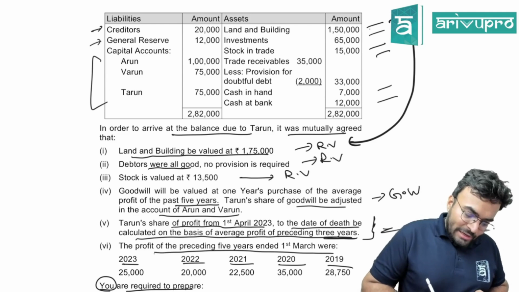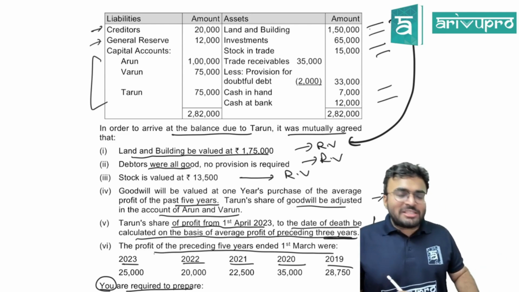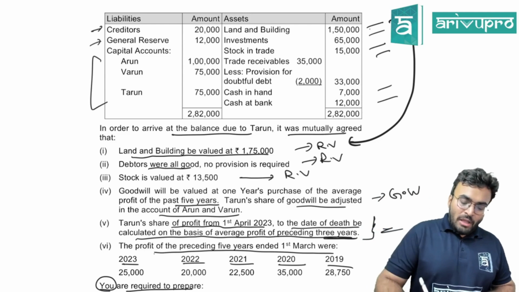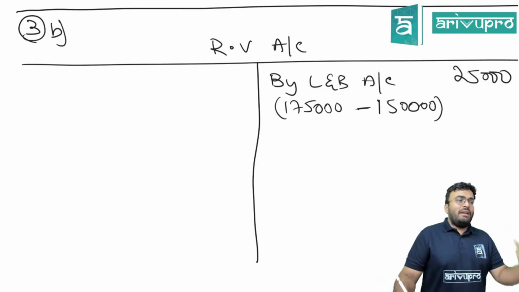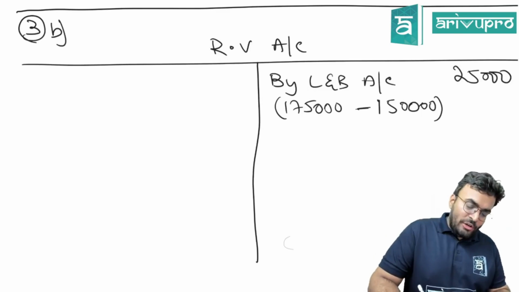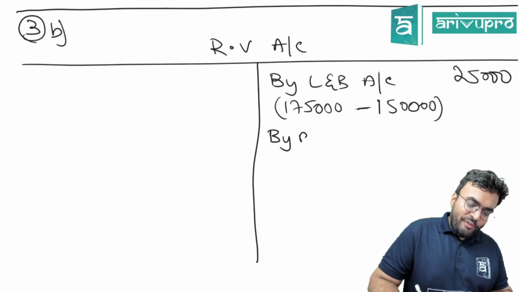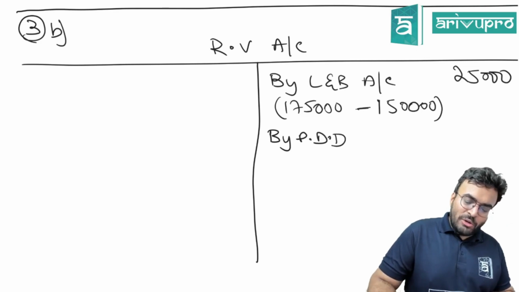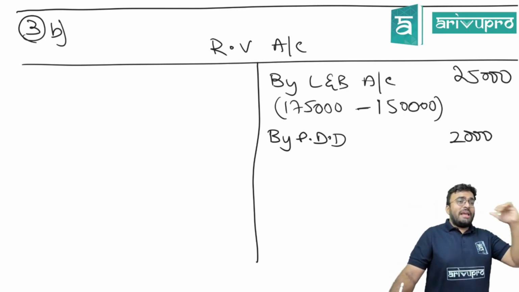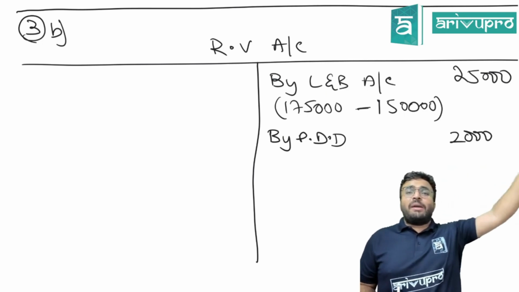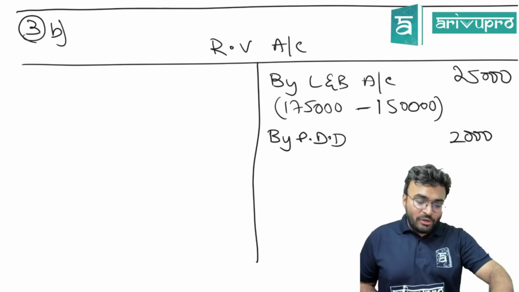Okay. Debtors were all good. No provision required. How much is the provision? 2,000. Not required. So provision going away is what? Again profit, by provision for doubtful debts 2,000. Why? Provision is a liability. Liability is reduced. If liability is reduced, what will be the entry? Provision account debited to revaluation account.